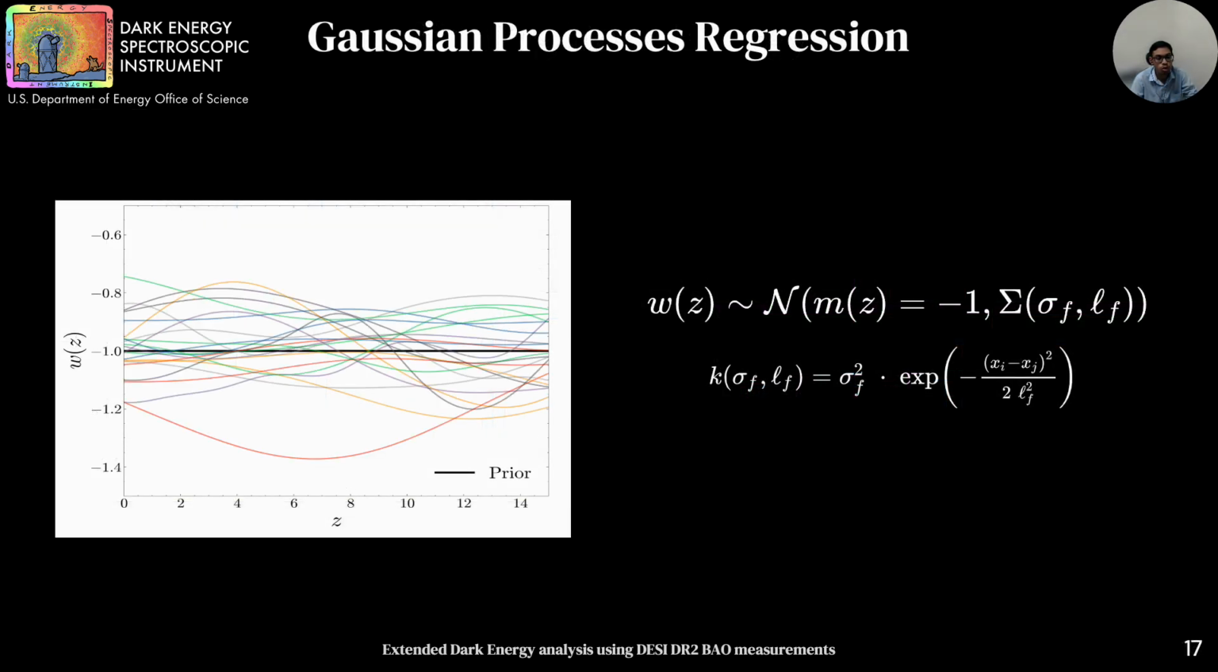Another non-parametric approach we use is Gaussian process regression. Instead of assuming a specific functional form for w(z), we use a GP to draw samples from the functional space. The GP is defined by a mean function, in our case the Lambda CDM prediction of w = -1, and 2 hyperparameters: sigma_f, which quantifies deviation away from the mean function, and the correlation length, which sets how smooth the functions are. This setup allows us to draw smooth w(z) from the prior and test them against the data. You can think of it as marginalizing over a family of curves rather than the parameters of your model.